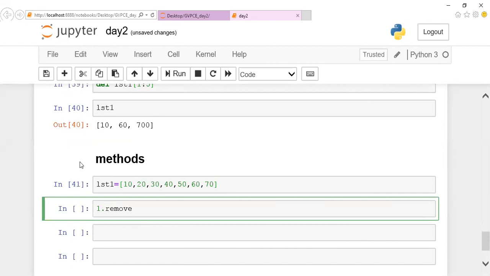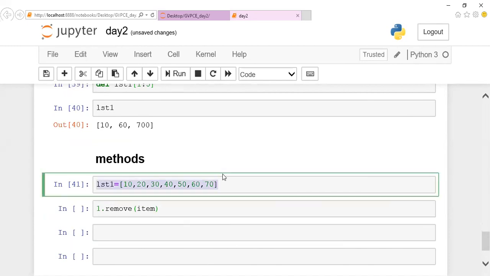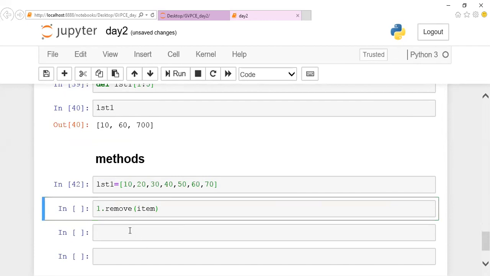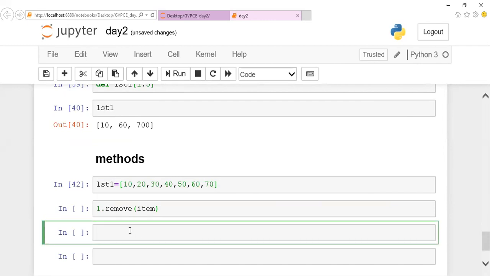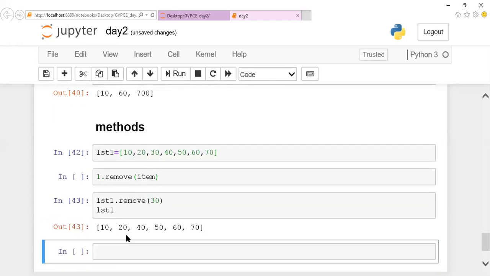So this remove method is going to accept one parameter. We are supposed to pass the item which is going to be removed, and it has to be mentioned here. This is the list one where you're going to take it. If I want to remove the element 30, I'll mention my list name, list1.remove(30). If I pass it like this and then print my list1, you can notice that 30 has been removed from your list1.